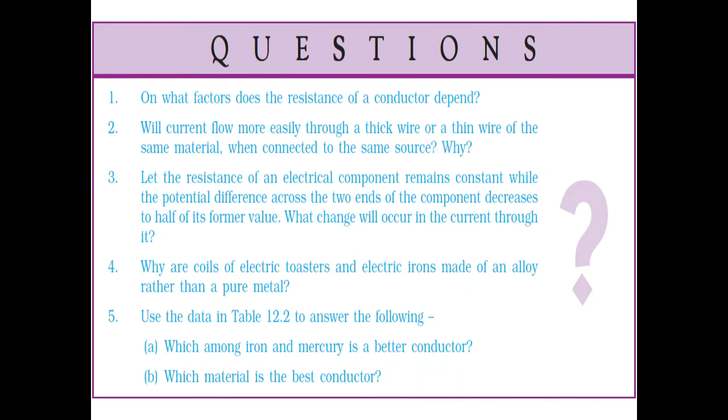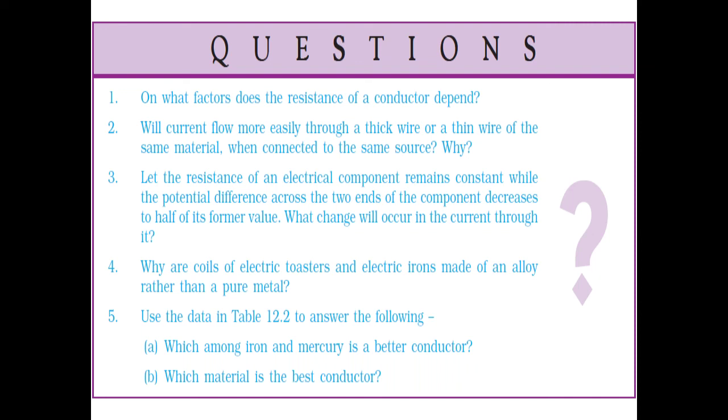So in this way you will do the answer. Let the resistance of an electrical component remain constant. Potential difference decreases to half. If potential difference is half, what will be the change in current? If R is same, if V is half, then current will be half.